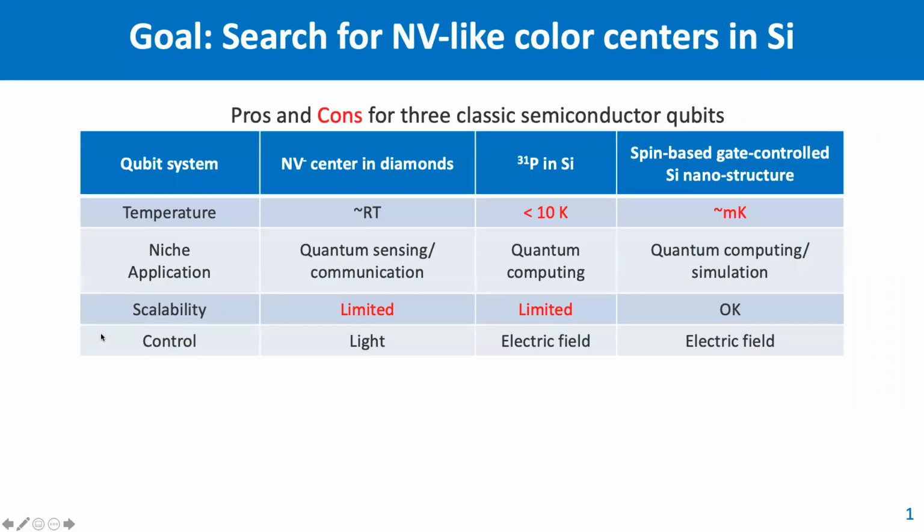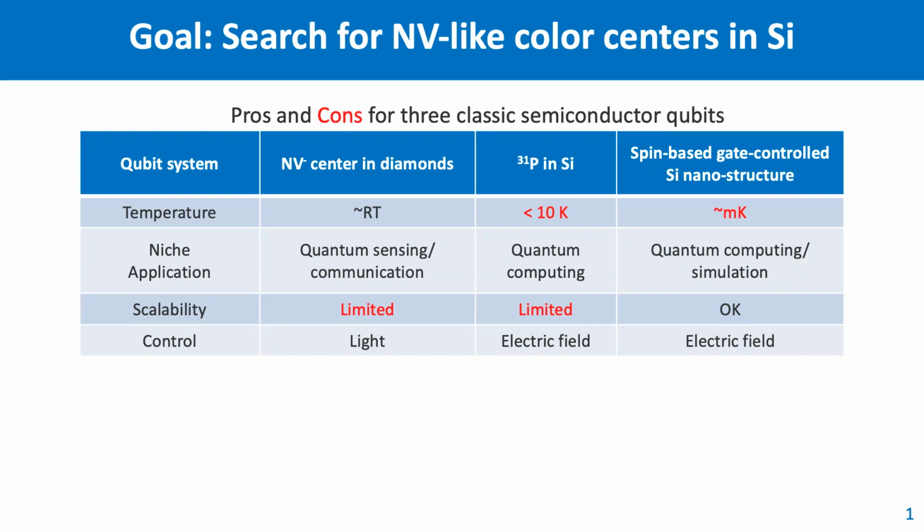So here, I would like to motivate our work by comparing three classic semiconductor qubits. We have NV-centers in diamond, phosphorus in silicon, and silicon spin-based gate-controlled silicon nanostructures. NV-centers in diamond are known to operate at up to room temperature, making them good for quantum sensing. And its natural spin-photon interface also makes it good for quantum communications.